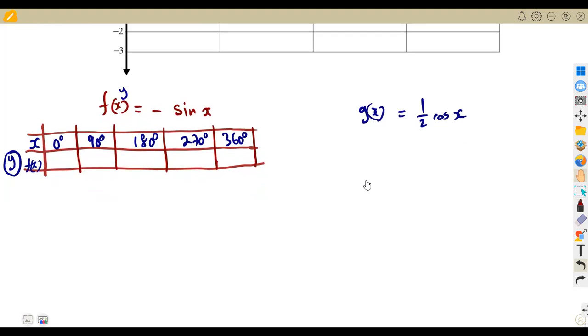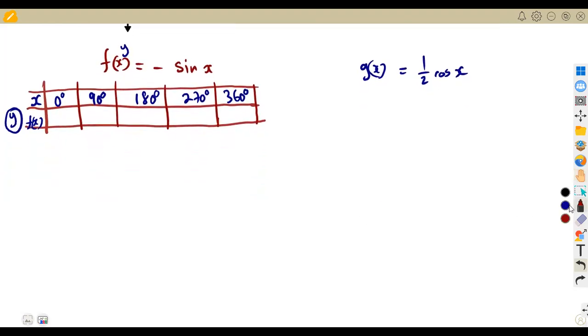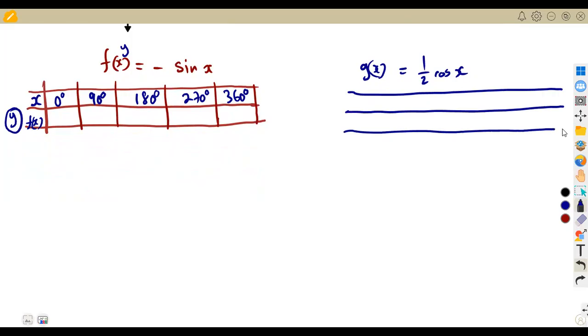It is the same situation that you are also going to have on the graph of g of x, which is equal to half of cos x. You are still going to have the same table, just like the previous case, where you have your x and y values, which represent g of x. And our separation for cos and for sine is the same.